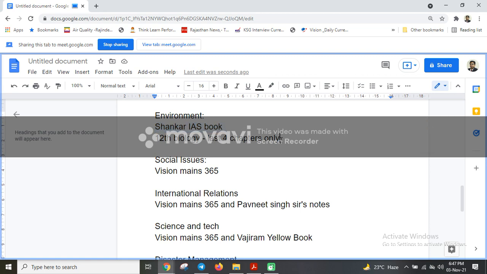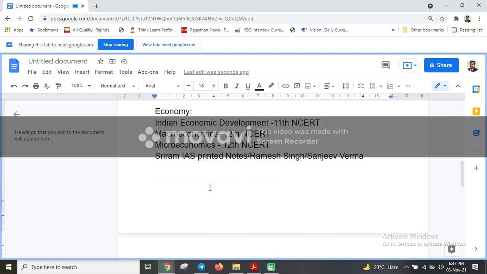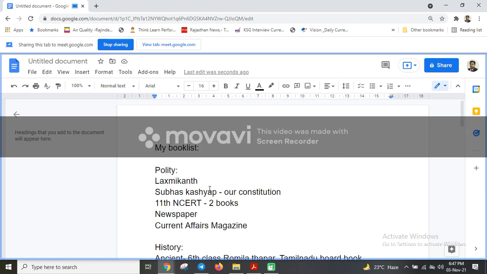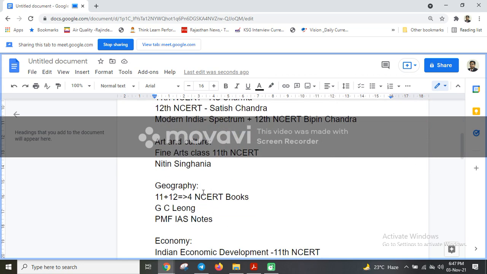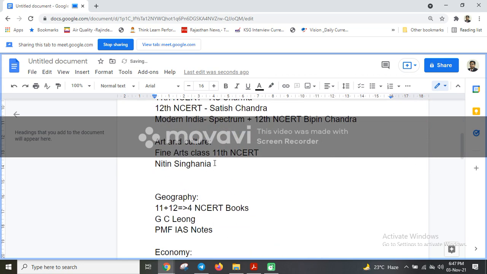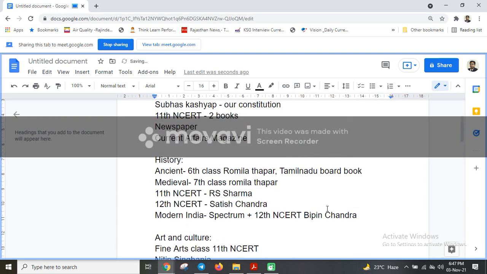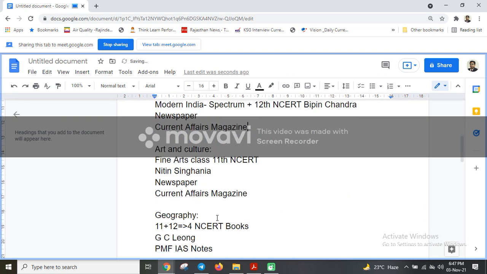And apart from this, current affairs and newspapers are there in all these subjects. Okay, I don't have to mention them. Newspaper and current affairs, even in art and culture, even in concepts related to history. Like recently the 450th Prakash Varsh of some Sikh Guru was celebrated.